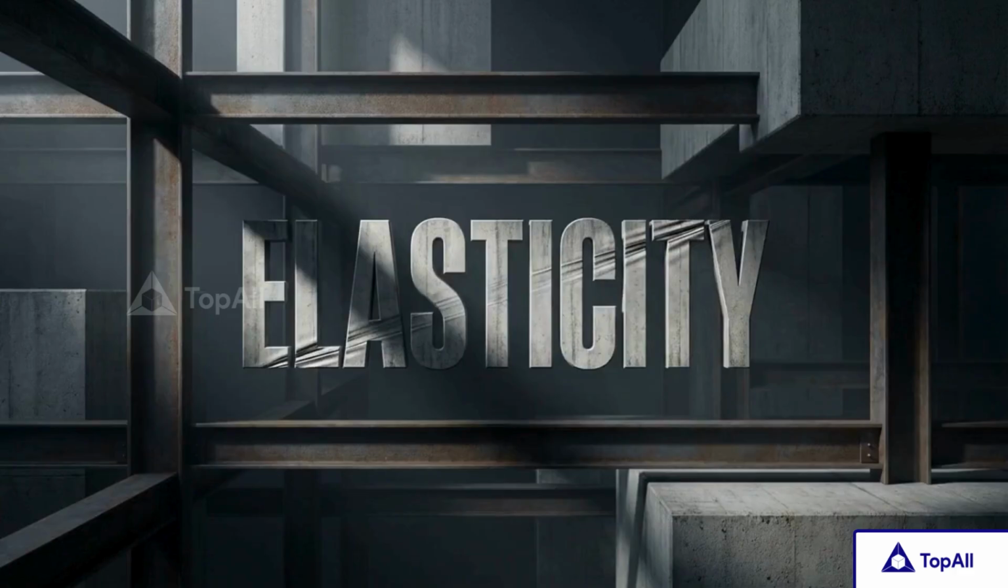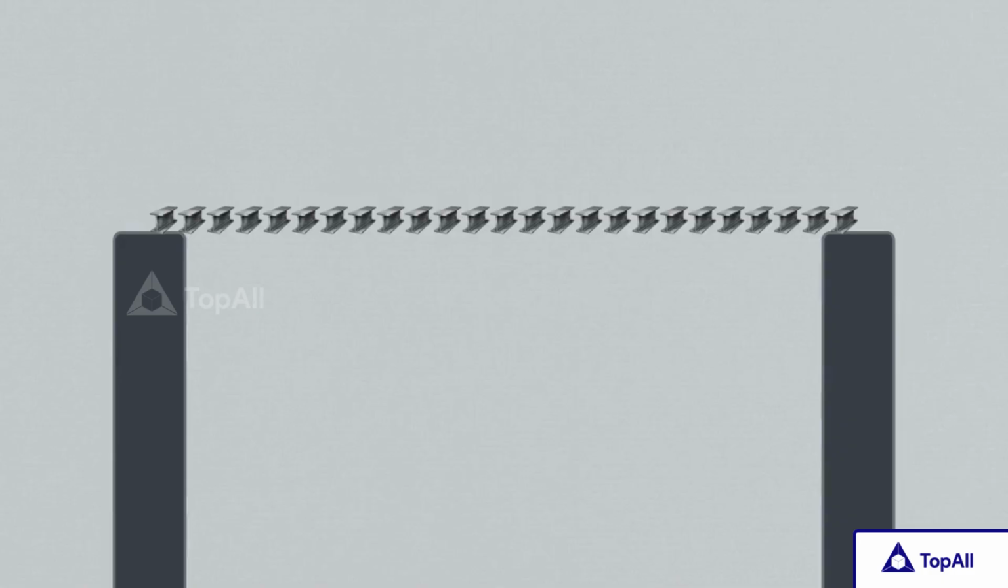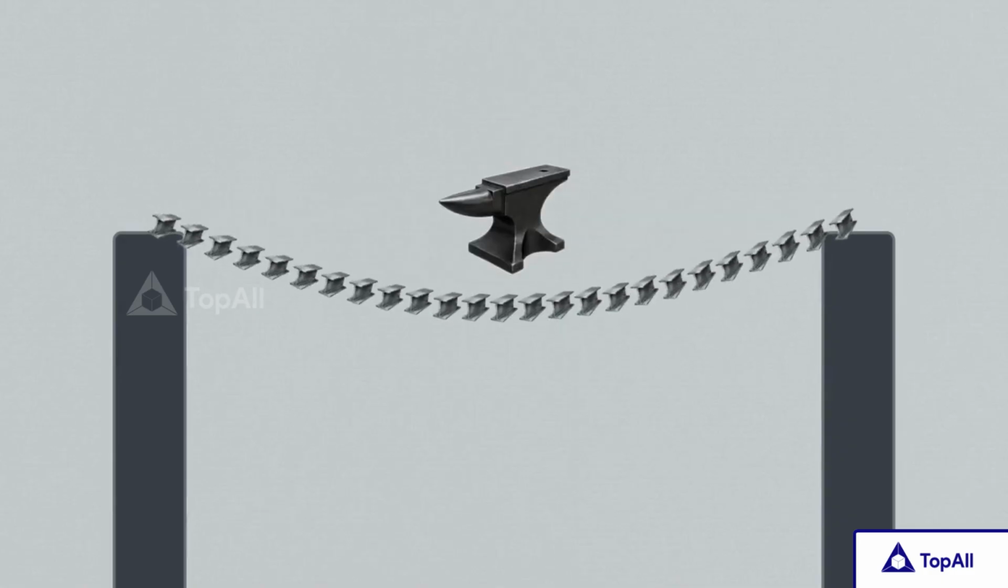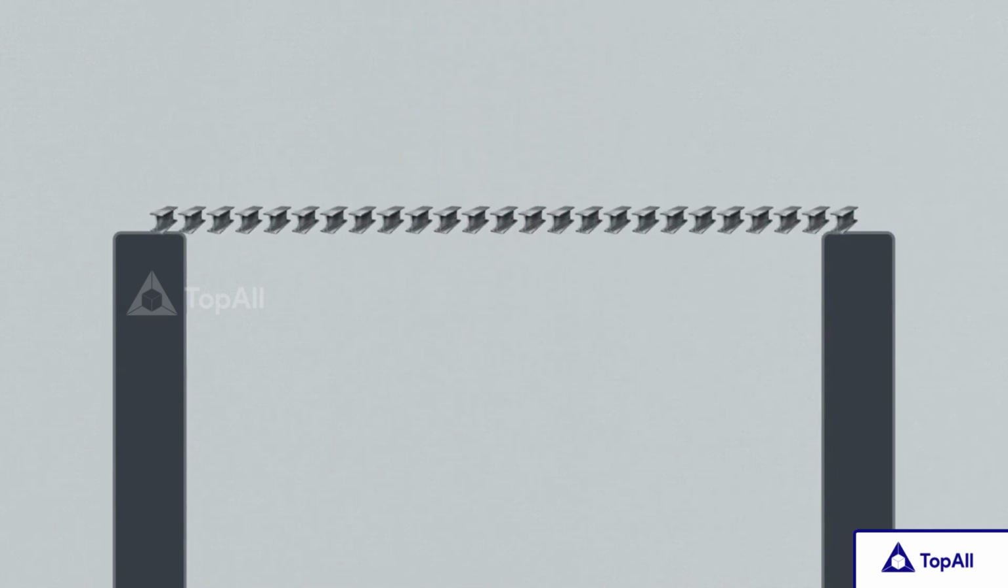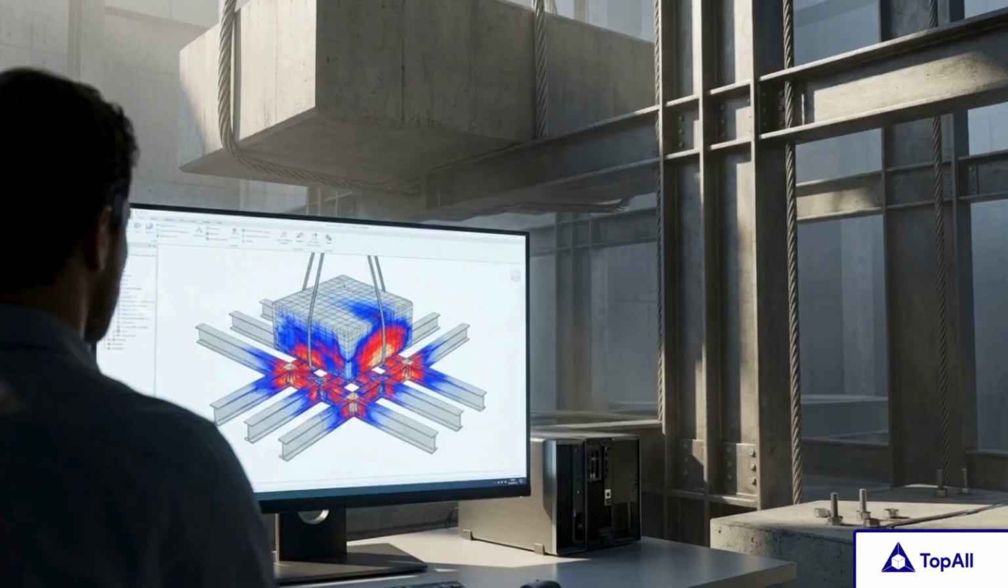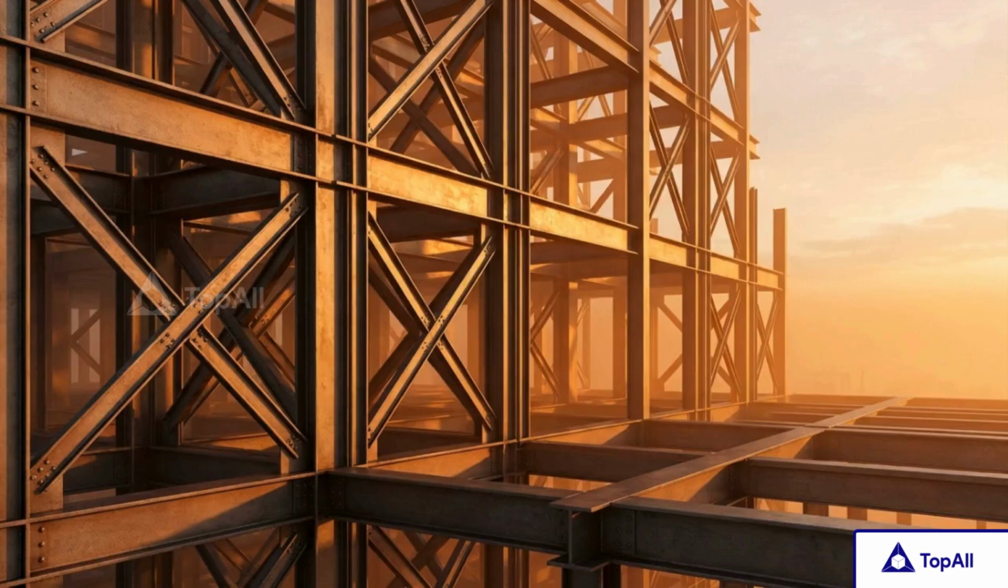The property that allows these materials to survive that pressure is elasticity. It is the ability of a solid to deform under a load and then return to its original shape and size the moment that force is removed. Designing safe structures requires accounting for this invisible movement. Understanding why a steel beam bends instead of breaks is the foundation of modern engineering.